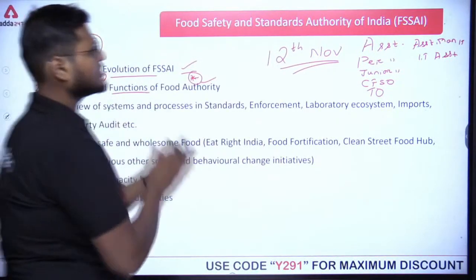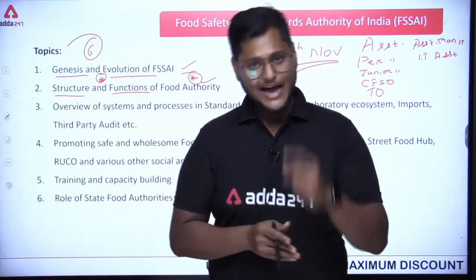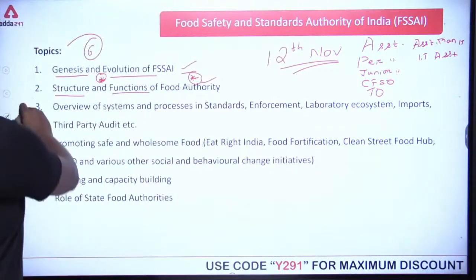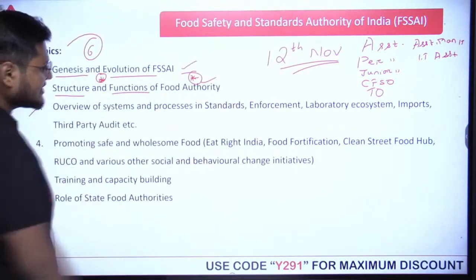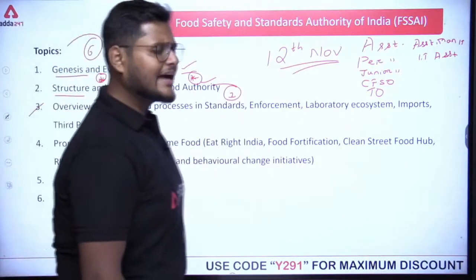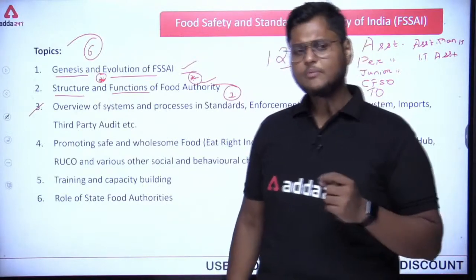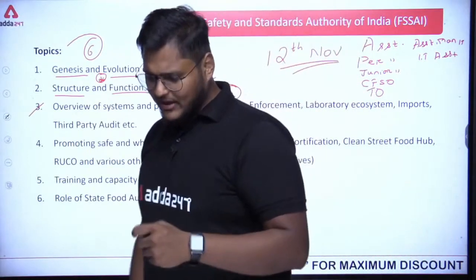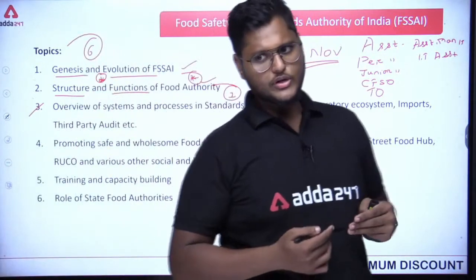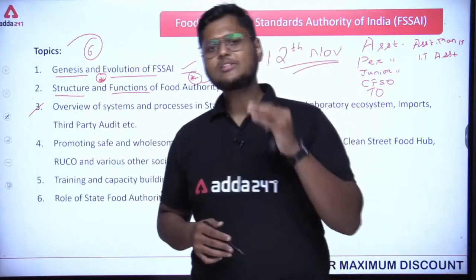How the structure has been set up, and what are the different functions that the food authority performs. Third one is overview of systems and processes, number 1, standards. Now what exactly are standards here? Whenever we are doing some work, we always have some limits and standards. Similarly, whenever we are analyzing the safety of food, or what kind of food is available in the market, we always have standards.